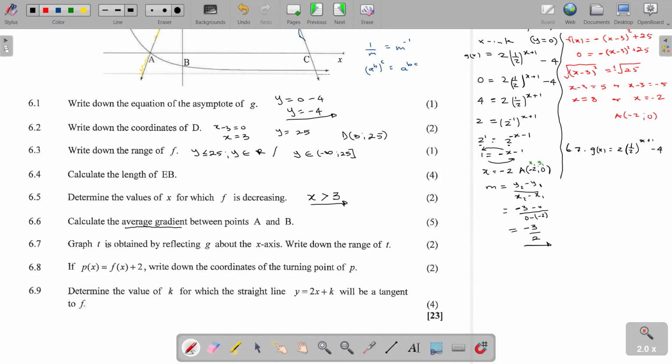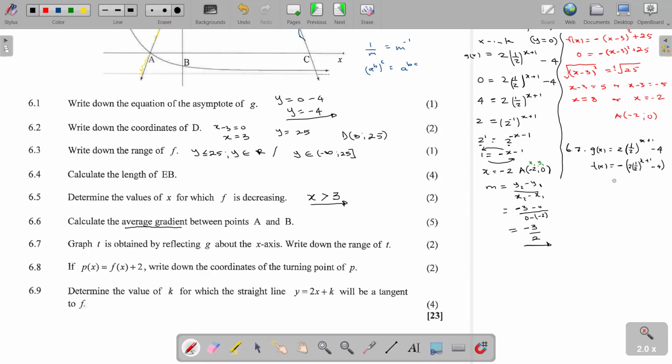Then you are told that t is obtained by reflecting f about the x-axis. If we reflect about the x-axis, it means we are going to multiply the entire function by a negative. So it means our t is going to be negative 2 times a half to the power x plus 1 minus 4.